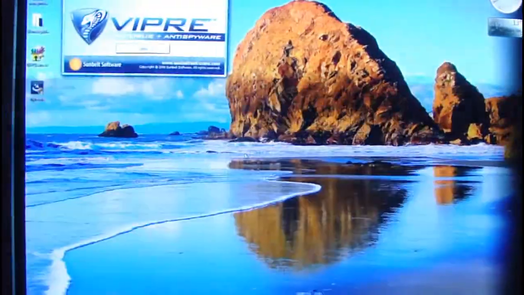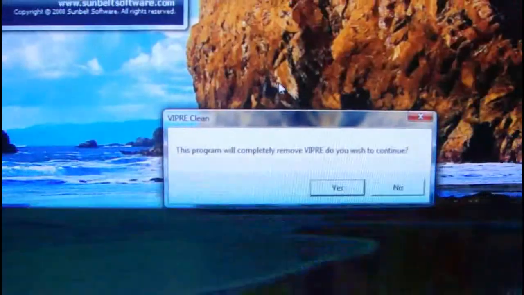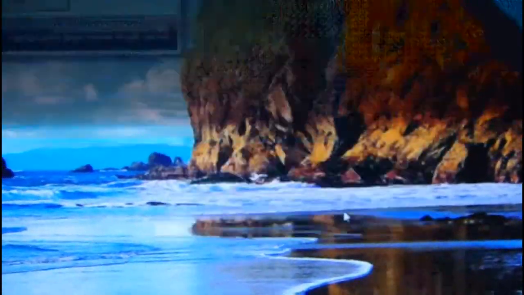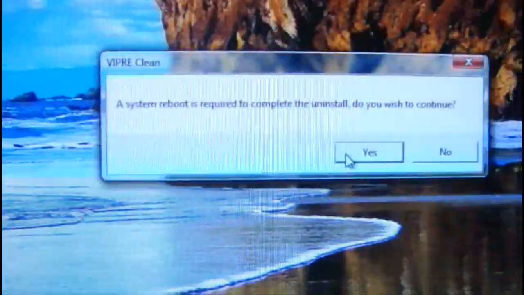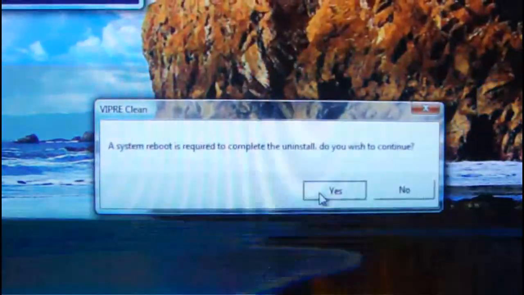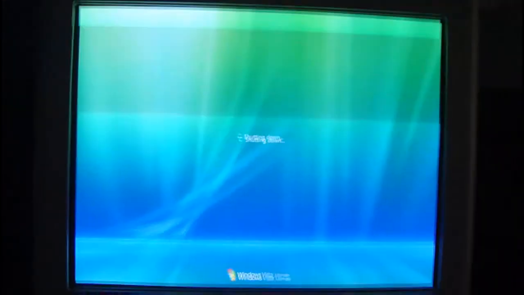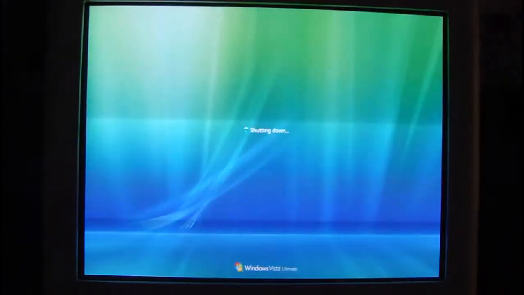Okay, I've now downloaded the Vipre removal tool. I'll run that. Vipre clean. Okay. Vipre is now finished, and asks for a system boot, so I will now let it reboot.